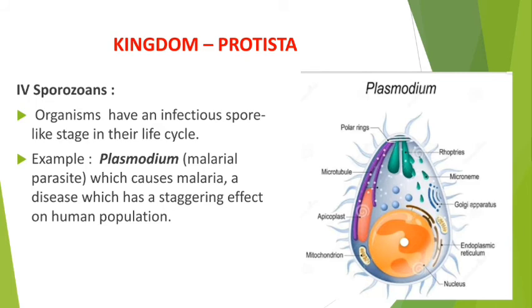But you should be very clear that malaria is caused by Plasmodium, and the mosquito is just a vector, a carrier, carrying Plasmodium from one place to the human body.